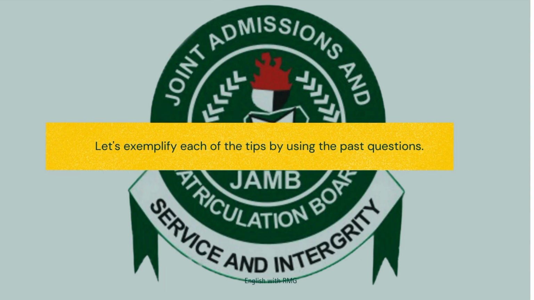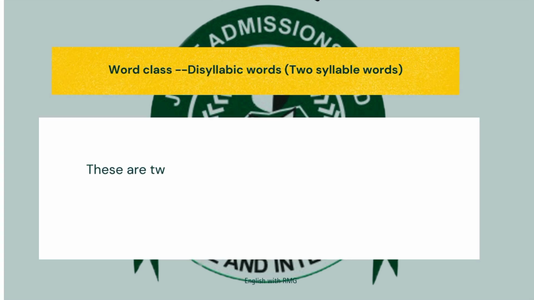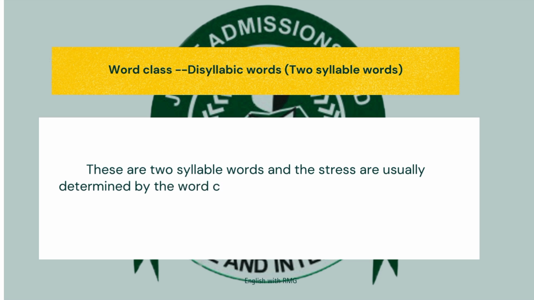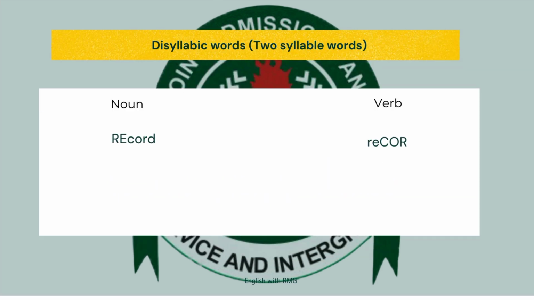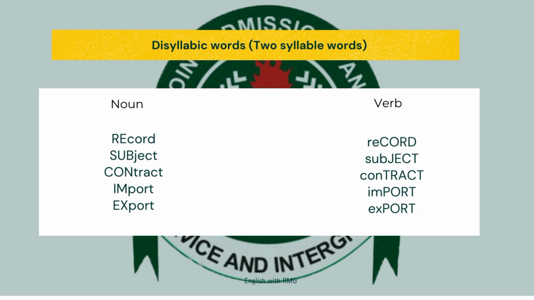So now let's look at these tips one after the other using past questions. I want it to be so practical so that it is not like I'm just giving you the rules. So first, using the word class. This is particular to two-syllable words, or disyllabic words. These are words that can function as a noun or a verb depending on the context. When it functions as a noun, it is usually stressed on the first syllable. And when it functions as a verb, it is usually stressed on the second syllable.